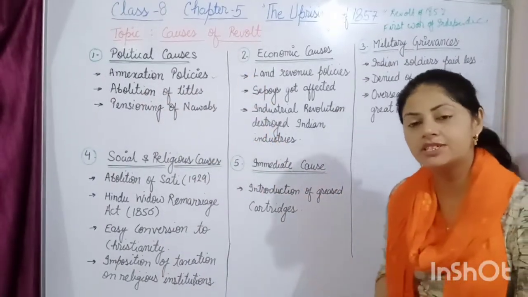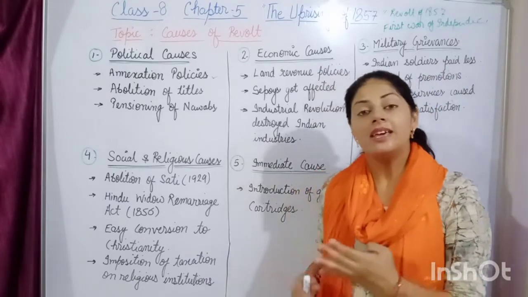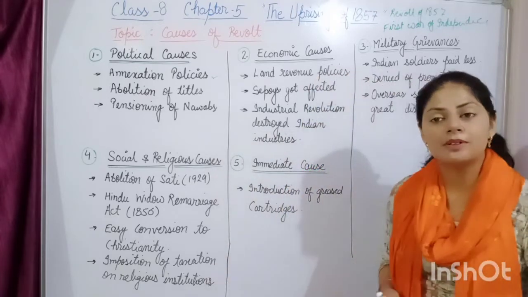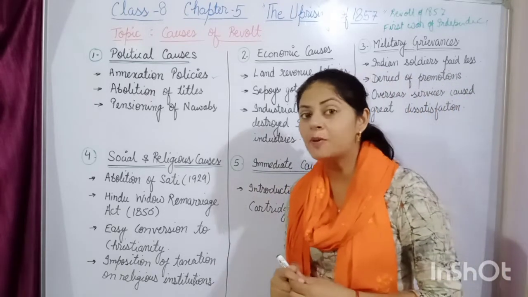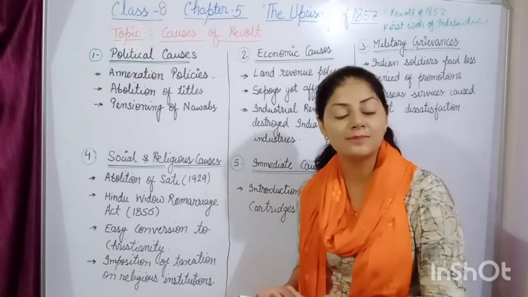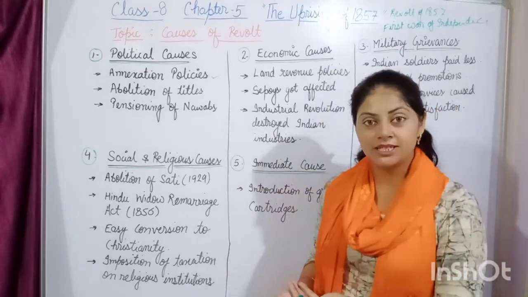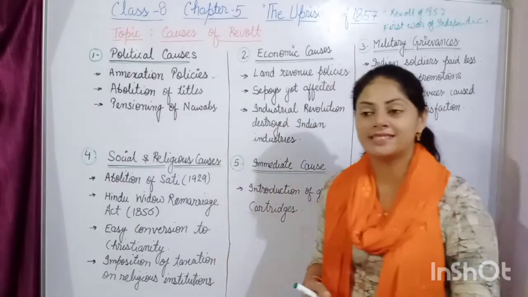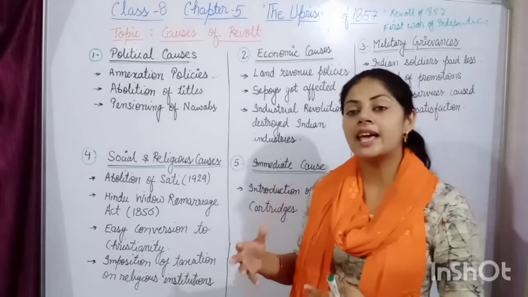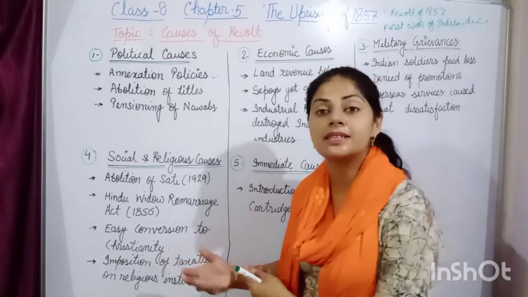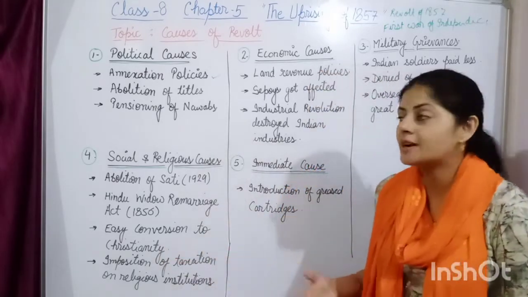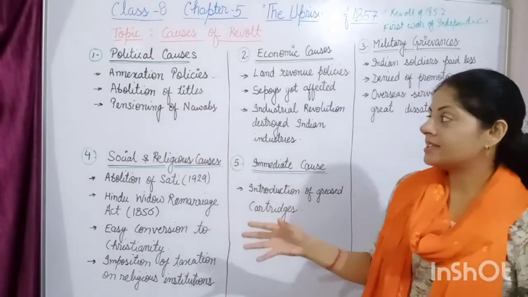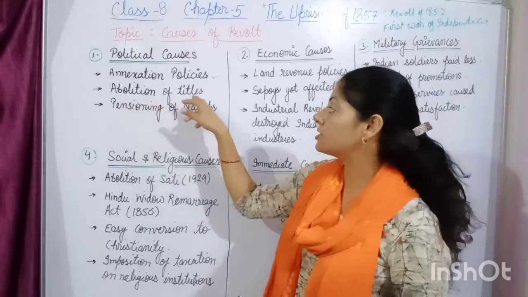As you know, when Britishers came to India, they started annexing Indian territories one after another. And for that, as you studied in the previous chapters, they adopted various policies like the doctrine of lapse or the subsidiary alliance policy, and by all these policies they kept on annexing the Indian states. This annexation led to a feeling of dissatisfaction among the Indians. Another reason for the dissatisfaction against the British rule was the abolition of titles.